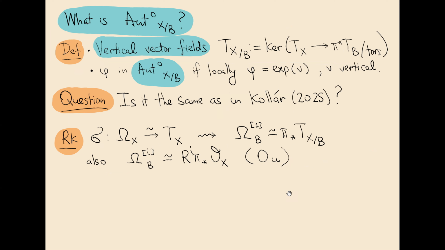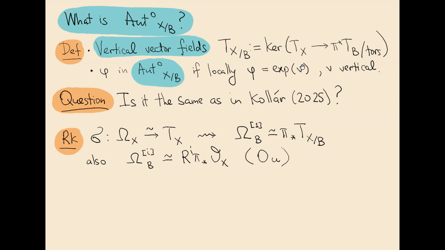First, I define the sheaf of vertical vector fields. Heuristically, it's just the sheaf of vector fields which are tangent to fibers, but formally it's the kernel of the map from the tangent sheaf of X to the pullback of the tangent sheaf of B modulo torsion. And I say that an automorphism is in Aut^0 of X over B if locally it can be represented as a flow of a vertical vector field.